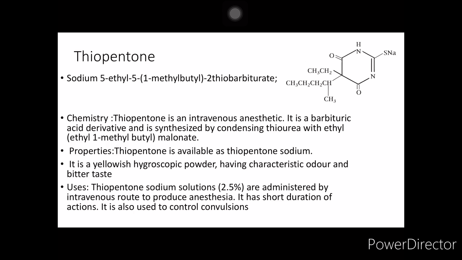If we see the chemistry, thiopentone is an intravenous anesthetic. It is a barbituric acid derivative. This is synthesized by condensing thiourea with ethyl 1-methyl butyl malonate. Properties: it is available as thiopentone sodium. It is a yellowish hygroscopic powder having characteristic odor and bitter taste. The thiopentone sodium solutions are administered by intravenous route to produce anesthesia. It has a short duration of action. It is also used to control convulsions.